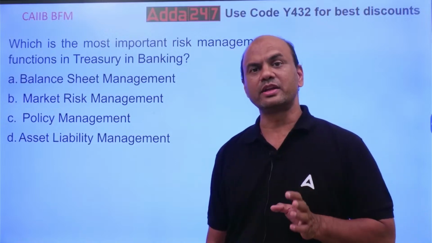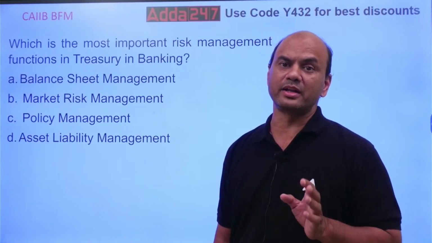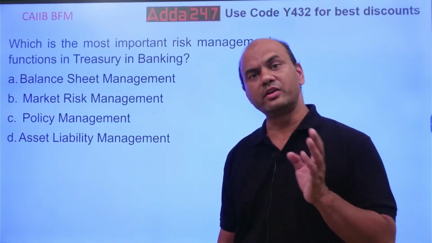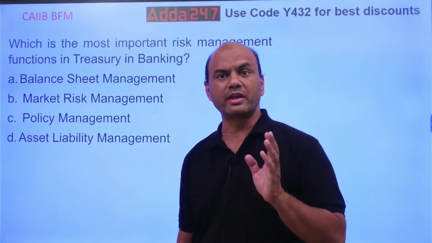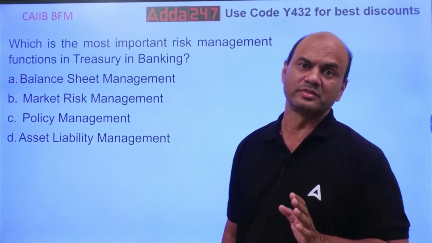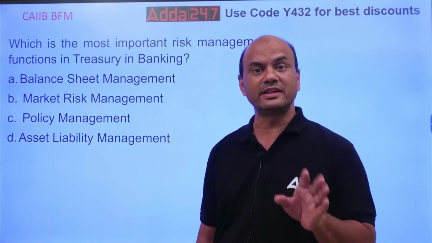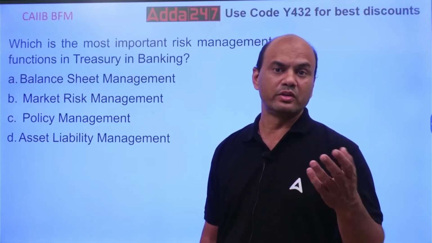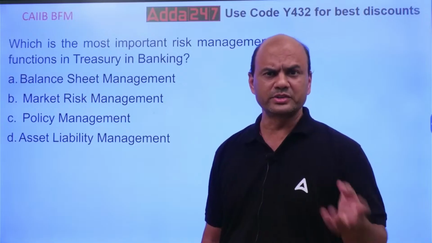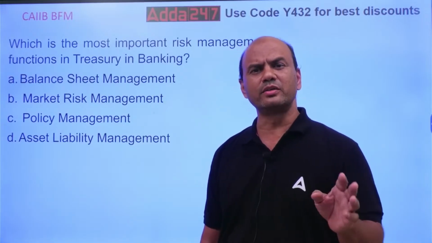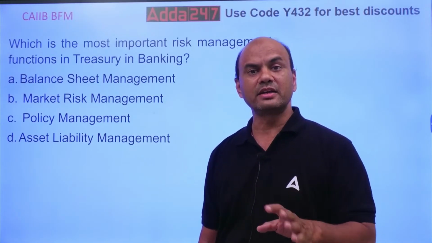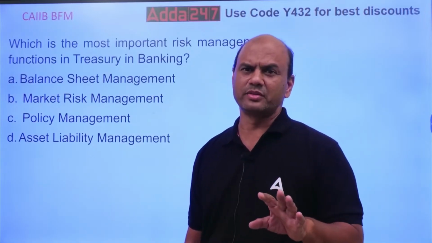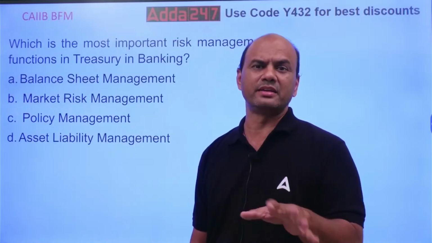Kindly note, ALM is a major part of banking nowadays. In treasury, in corporate banking, and in retail banking also. ALM means what? Asset liability management. In retail banking, your assets are your retail loans, housing loans, personal loans, credit card loans, and liabilities are your deposits. Okay? Mainly. There can be others also, but mainly this is the main business.